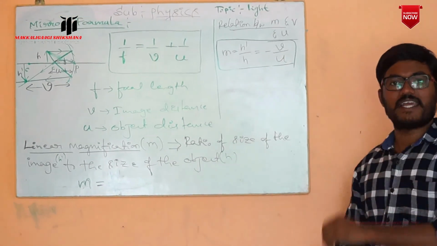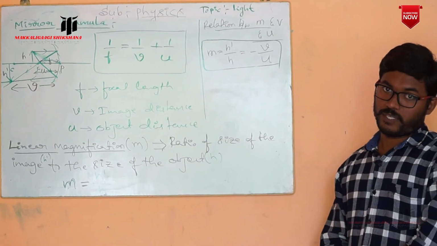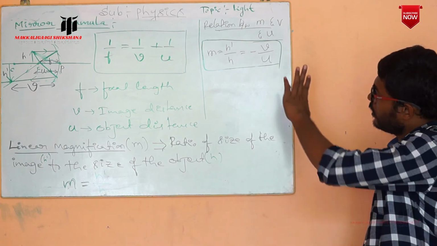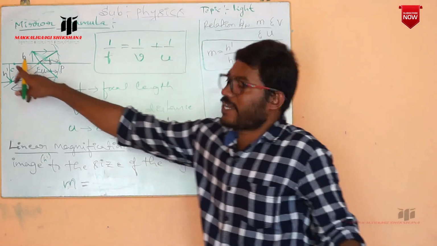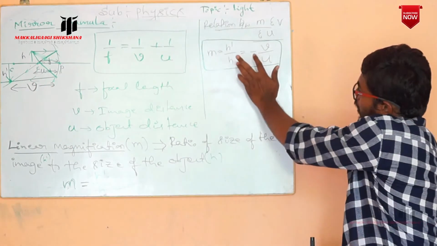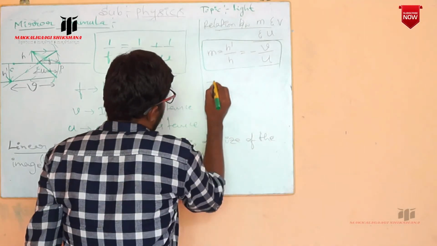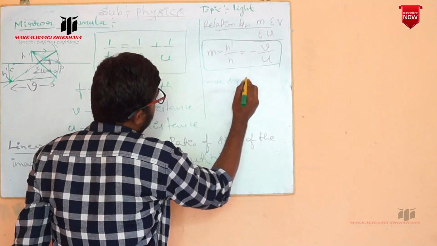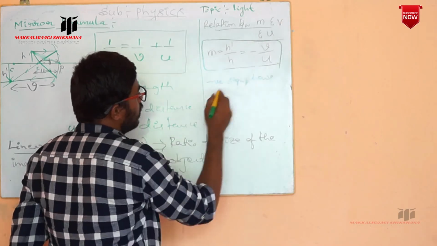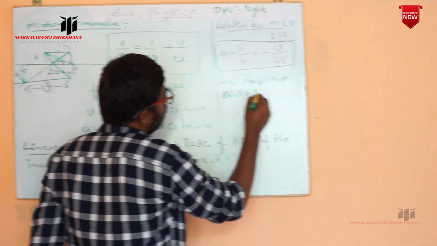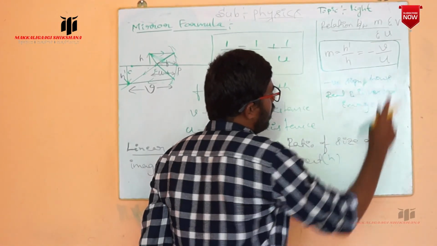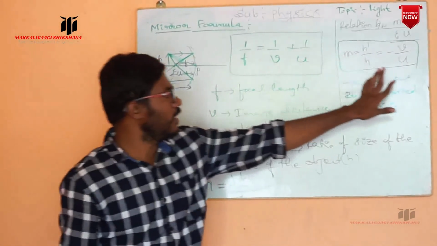Minus sign indicates a real image. If the image is real, that is indicated with a minus sign, because whatever image is formed here forms below the principal axis. I will explain this in the sign convention; for now, you just have to remember that. The negative sign shows a real and inverted image.